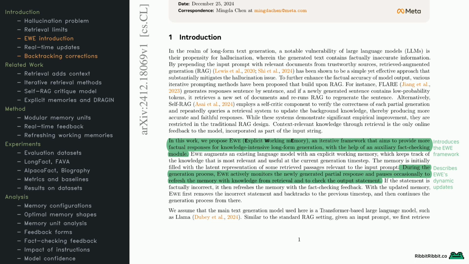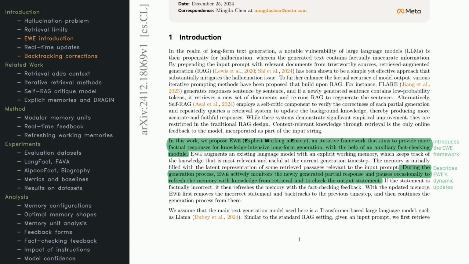Hallucination. Retrieval augmented generation, RAG, is a partial fix, giving the model documents to consult. Some modern approaches do something similar, iterating sentence by sentence and building in ways to self-correct. The limitation, though, is that simply providing extra context doesn't always guarantee the model fully integrates it. That's exactly what EWE tackles.